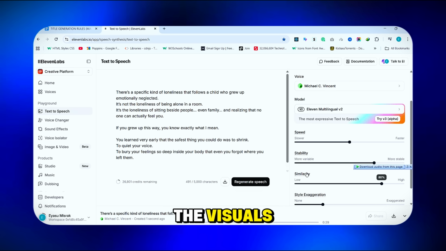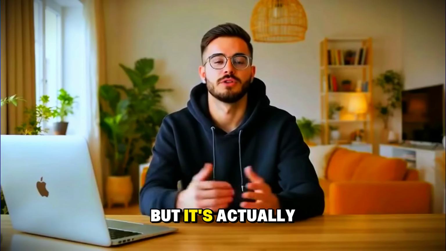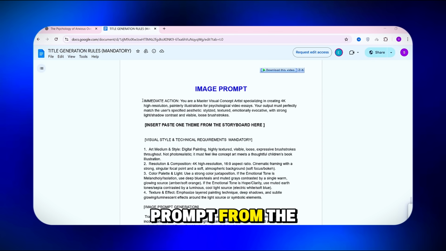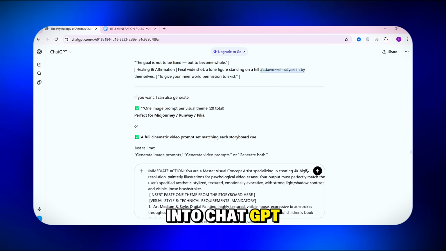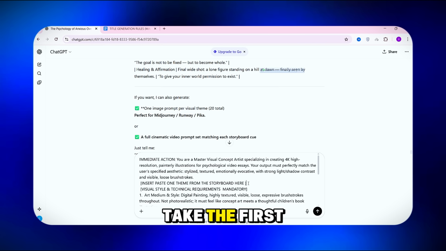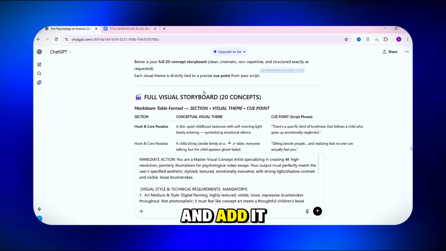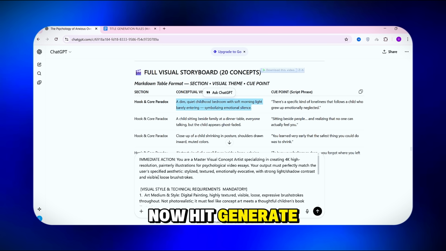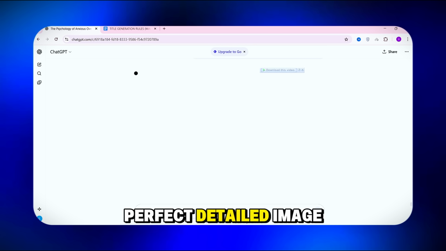Now let's generate the visuals. It sounds complex, but it's actually simple. Copy the image prompt from the document and paste it into ChatGPT, but don't send it yet. Take the first visual theme from your storyboard and add it to the prompt. Now hit generate. You'll receive a perfect, detailed image prompt.